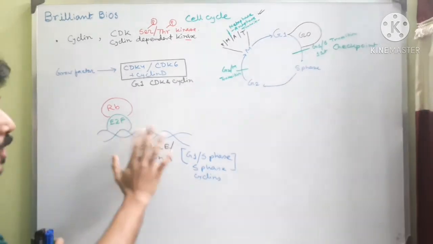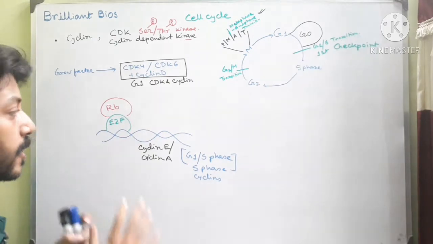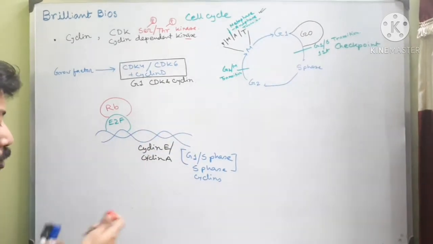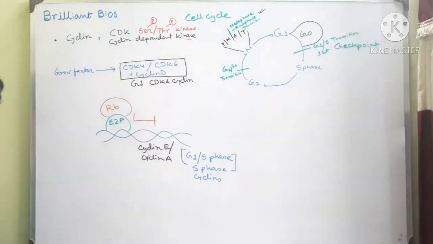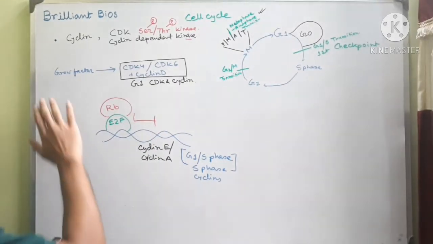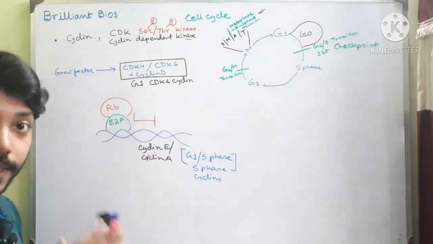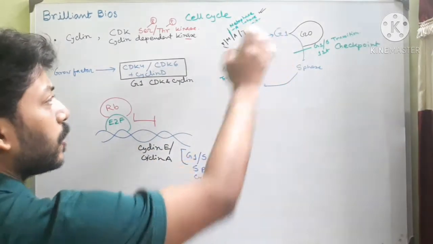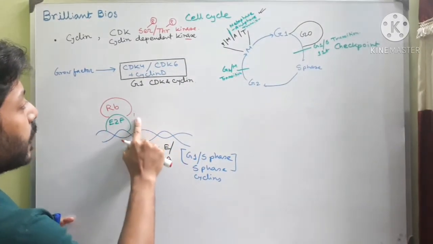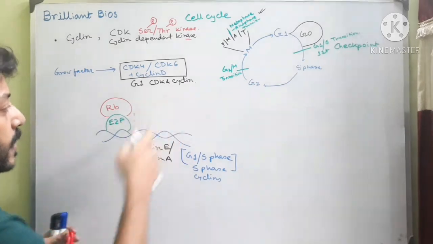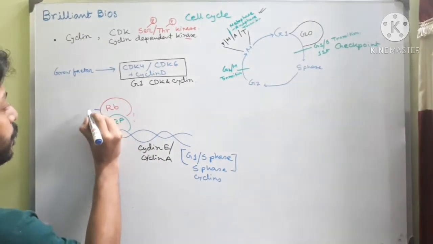But during this G1 phase, this E2F and RB actually associate with each other, and this prevents the expression of the gene. Now when there is sufficient growth factor, G1 phase cyclins and CDKs are there in enough level, and in the late G1 phase this G1 CDK and cyclins phosphorylate the retinoblastoma protein.